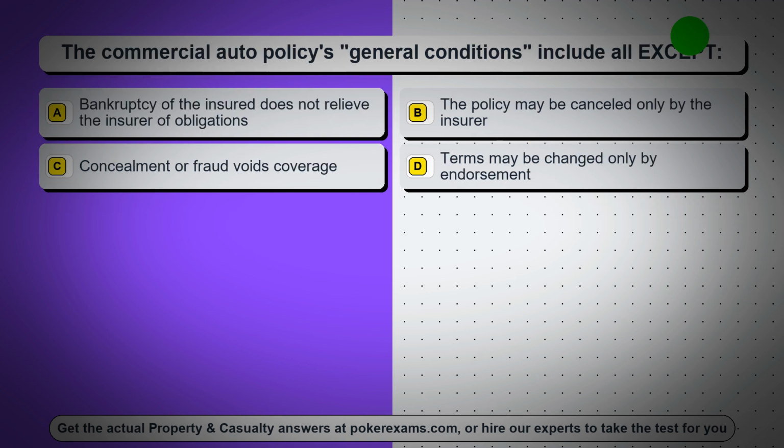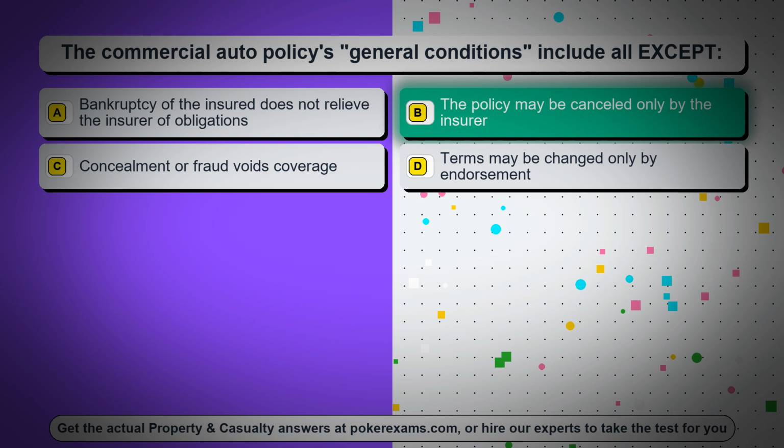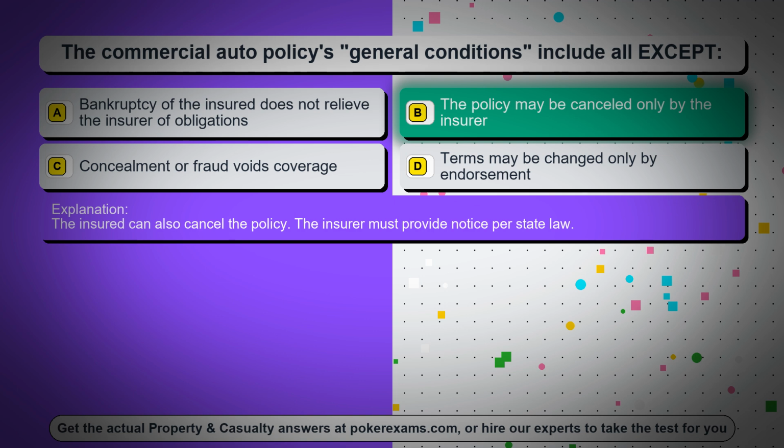Question 56. The commercial auto policy's general conditions include all except. Option A, bankruptcy of the insured does not relieve the insurer of obligations. Option B, the policy may be cancelled only by the insurer. Option C, concealment or fraud voids coverage. Option D, terms may be changed only by endorsement. The correct answer is option B, the policy may be cancelled only by the insurer. The insured can also cancel the policy. The insurer must provide notice per state law.